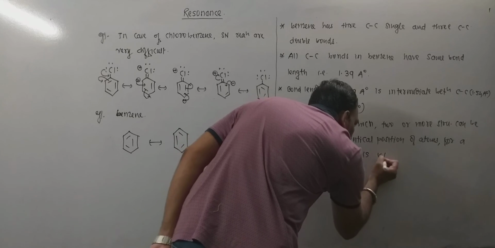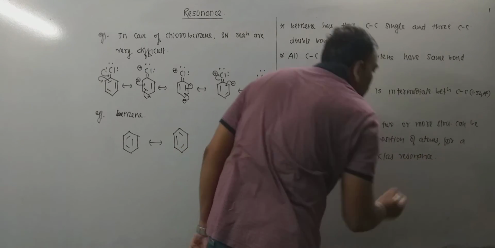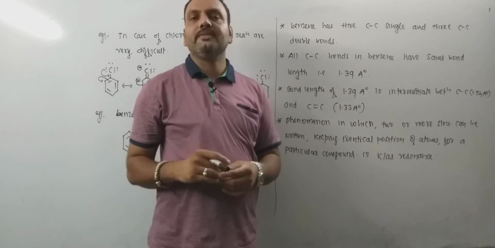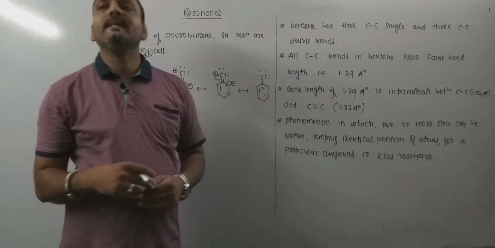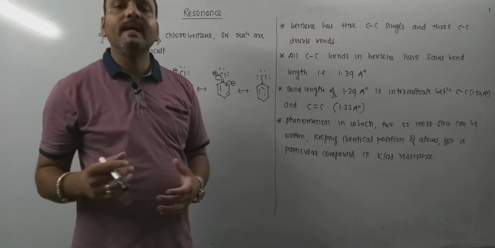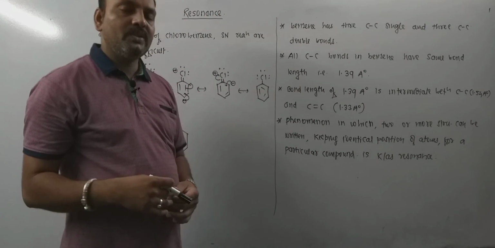This is known as resonance. And all the contributing structures involved, I mean the hypothetical electronic structures involved in the process, are said to be the resonating structures or canonical forms.